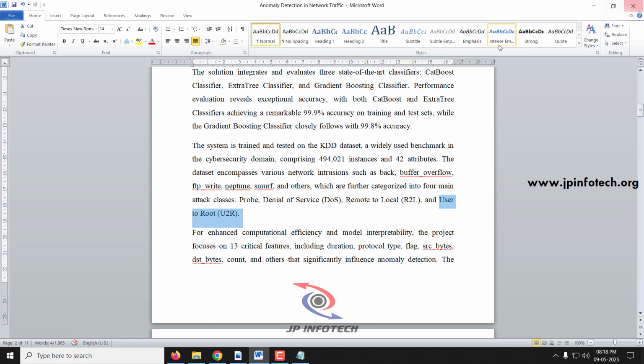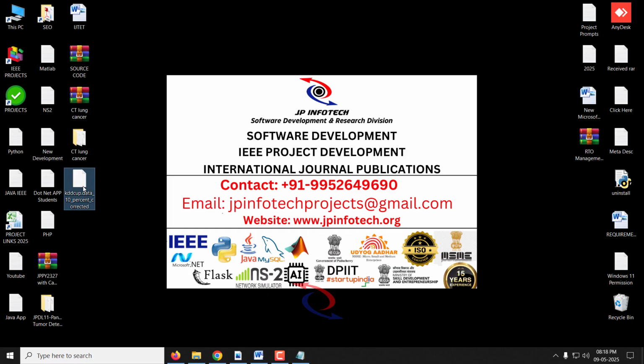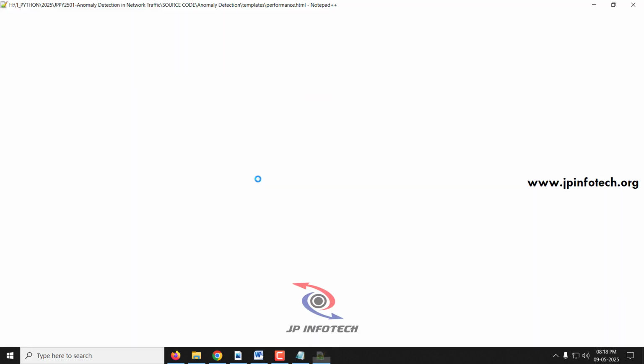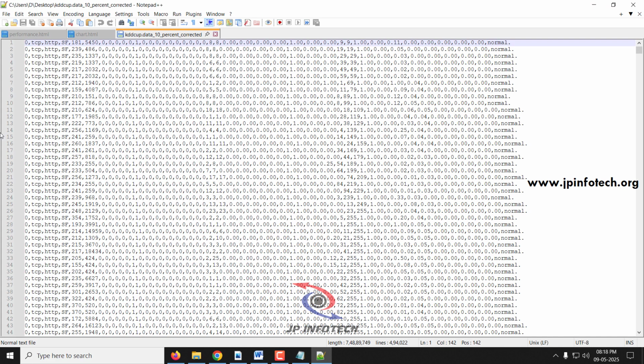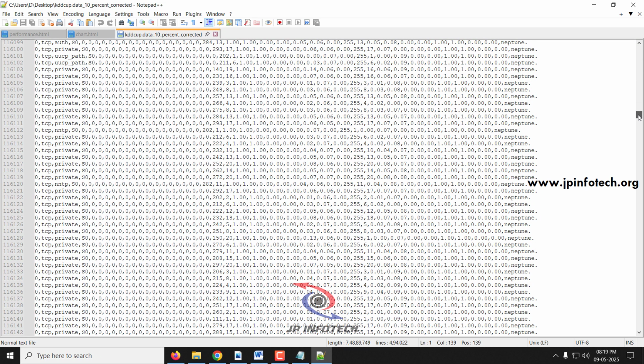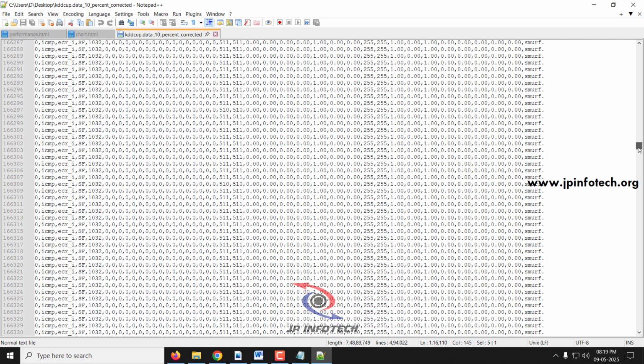Now first I'll show you the dataset part. It is a 10% KDD dataset record. Here you can see the dataset records and the features; I'll explain all these features. First you can see that a record is labeled as normal. A few you can see as Neptune, which is a type of attack, and Smurf, another type of attack.